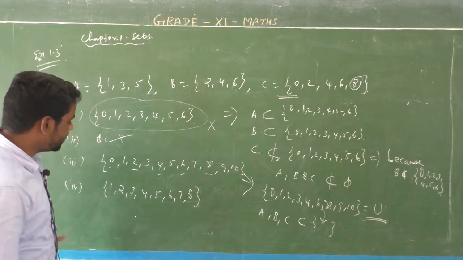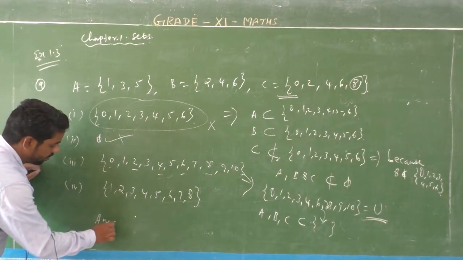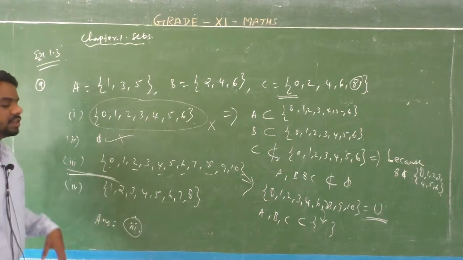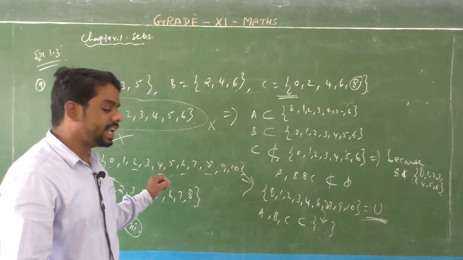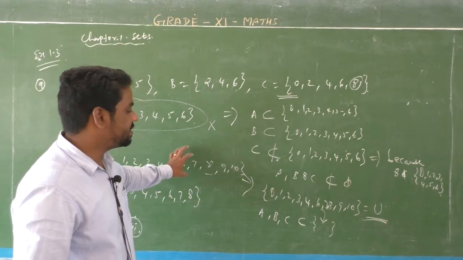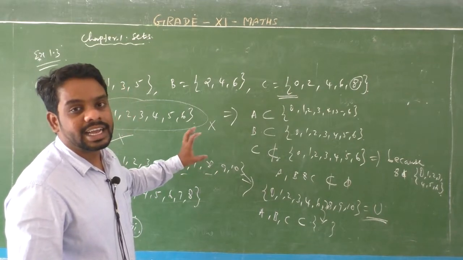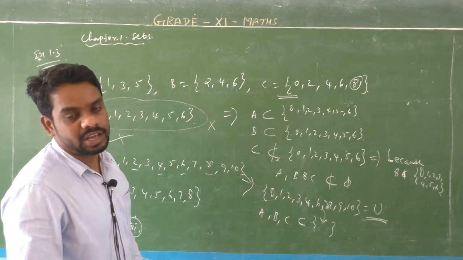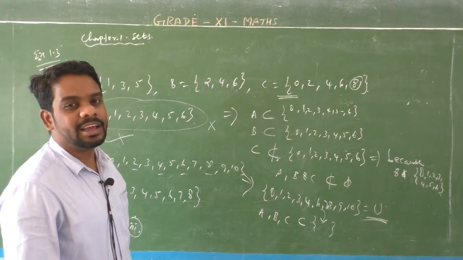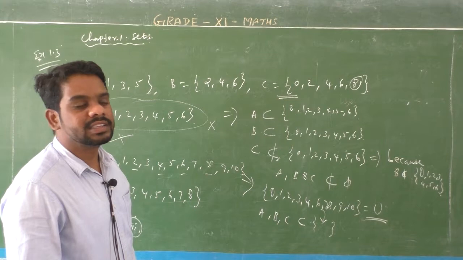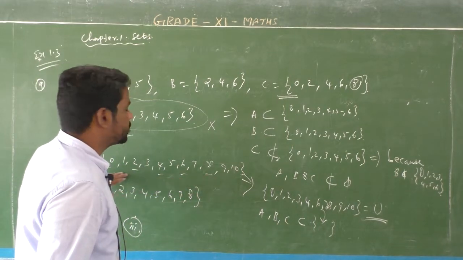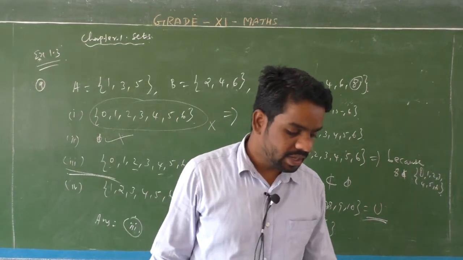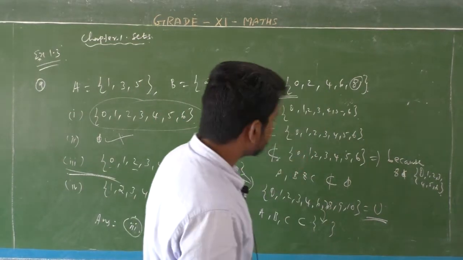Okay, so the answer: the third one, the set 0, 1, 2, 3 and so on, up to 10, can be taken as the universal set of the given sets A, B, C. Okay, right. So the sets A, B and C are all subsets of the third one. So the third question set is the universal set. Okay, right. Next.